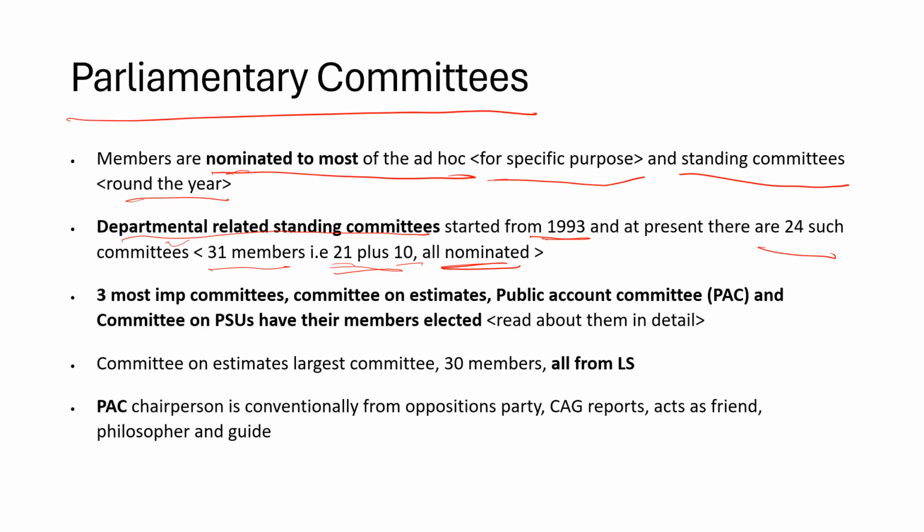So these include the Business Advisory Committee, the disciplinary committee, etc. So you can just have a high level view of what these committees are, which are in operation in Lok Sabha and Rajya Sabha. But the most important are the three committees: Committee on Estimates, Public Accounts Committee, and Committee on PSUs, right? So these have elected members. I think in the last video I told you the Estimates Committee has 30 people, all of them elected from Lok Sabha.